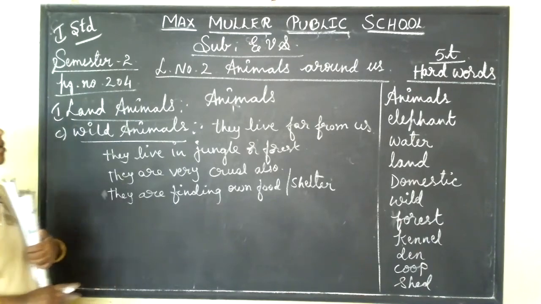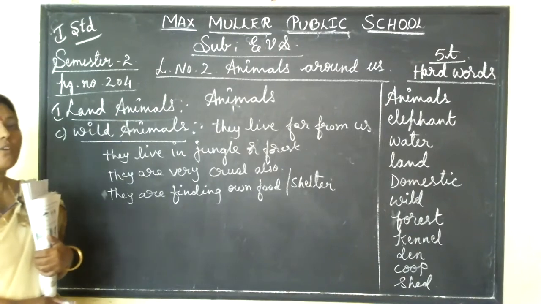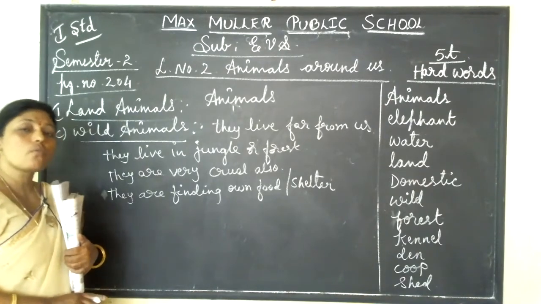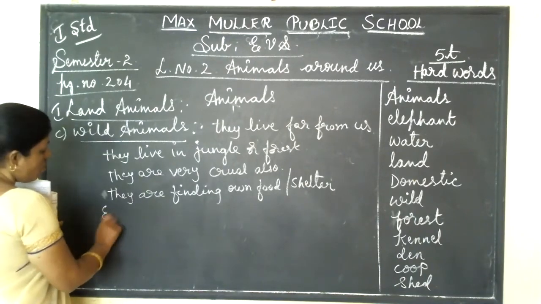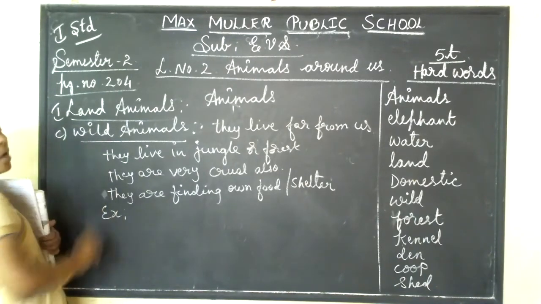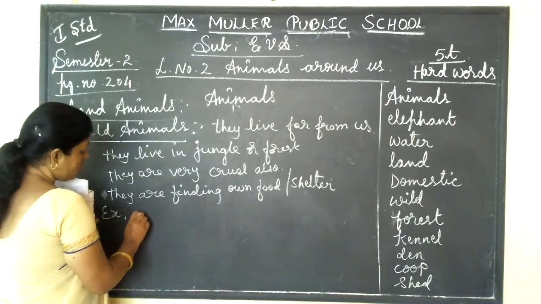They find their own food and shelter. We are not giving those animals food and shelter. Okay. They only find their food, water and shelter, isn't it, children? So these animals are called wild animals. Can you tell me the names of some wild animals? Yes.